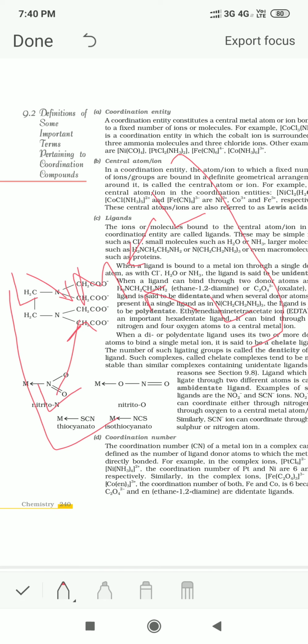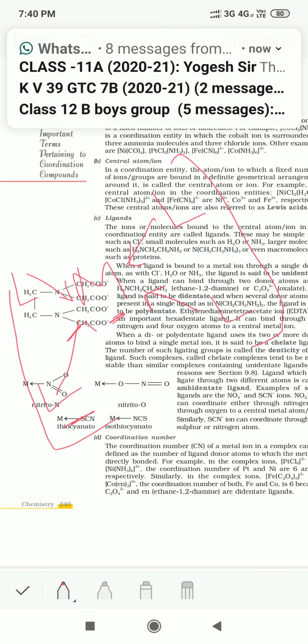Now, the central metal ion should possess vacant d orbitals to accommodate the electrons which are being given by the ligands. The electron pairs which are coming from the ligands have to be accommodated.